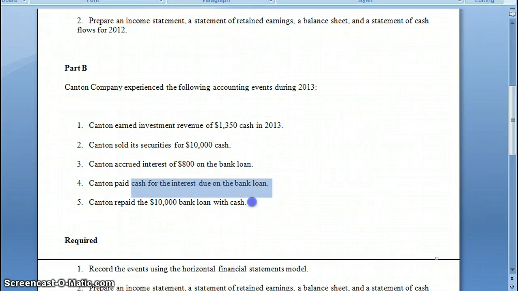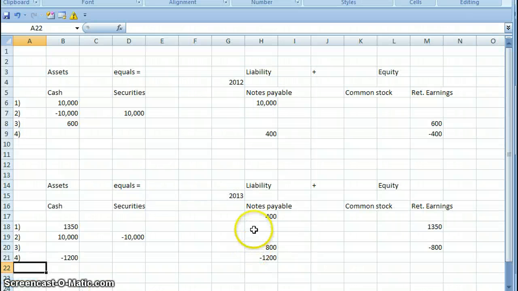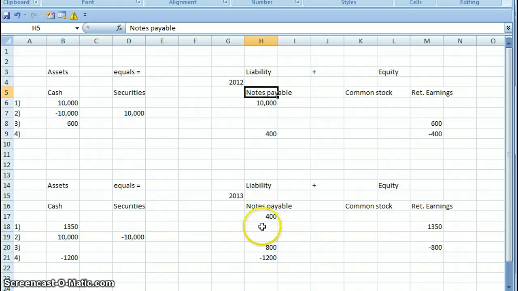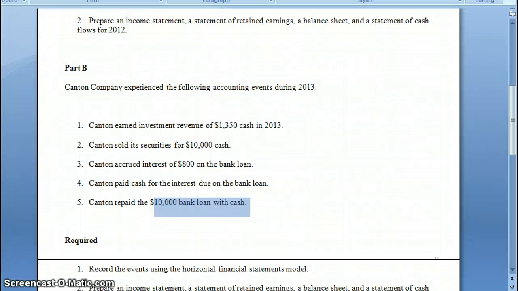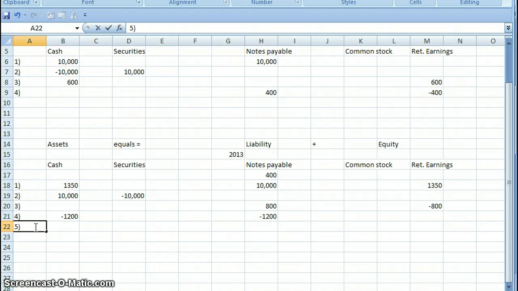Now what we're looking at is that they repaid the $10,000 bank loan. There's still a liability, notes payable. The liability is still up here. This is a permanent account. It still carries over, so by strict definition, it should be in 2013 as well. And now we have to figure out how you're going to pay off the bank loan. So you look at transaction 5, take $10,000 out of the bank account, and you take down $10,000 out of notes payable.